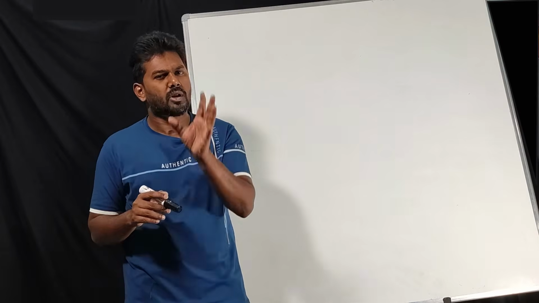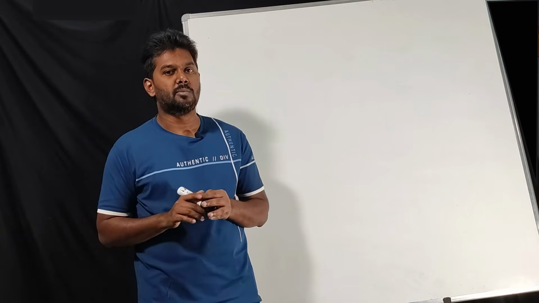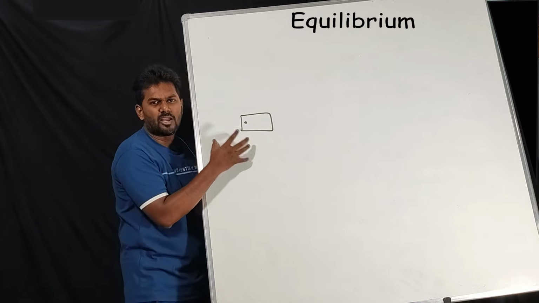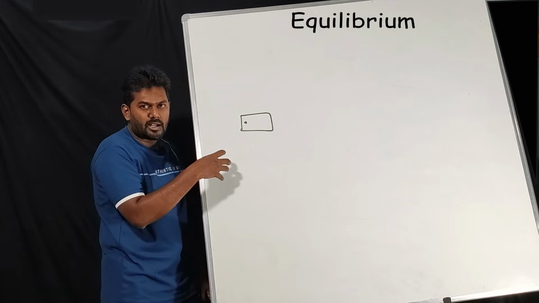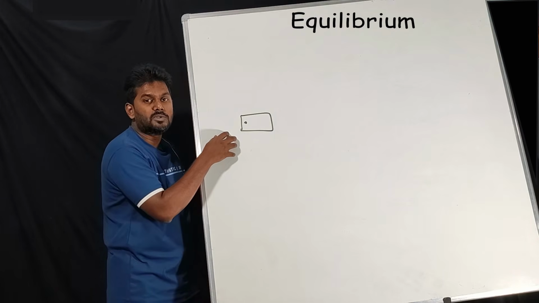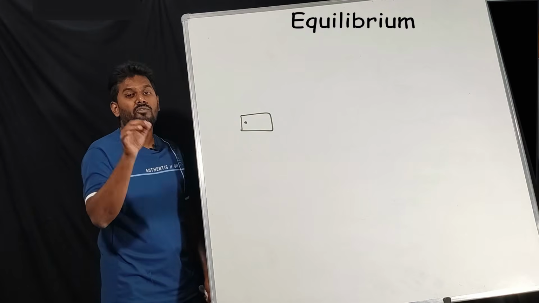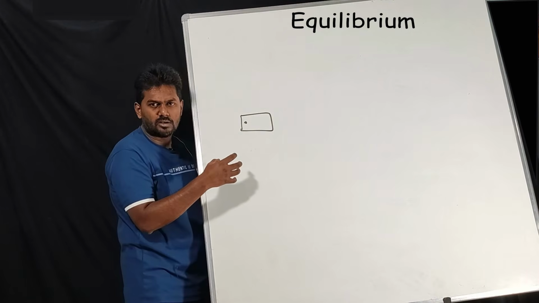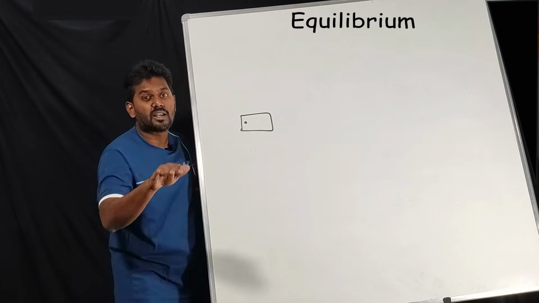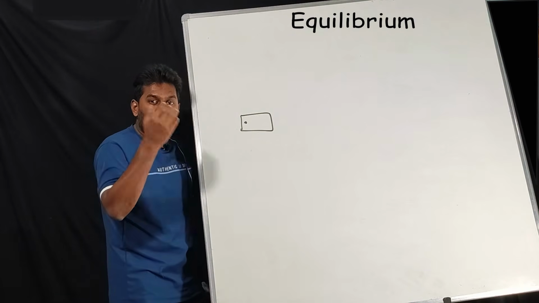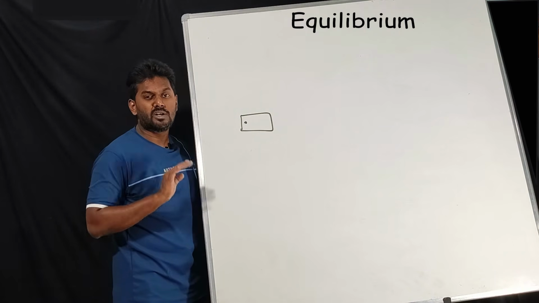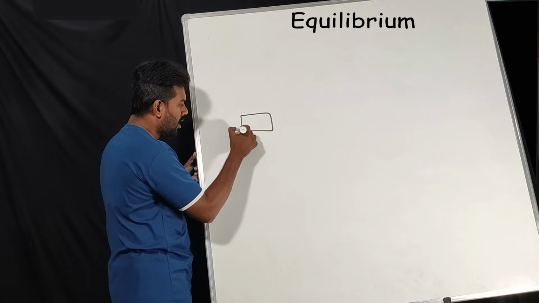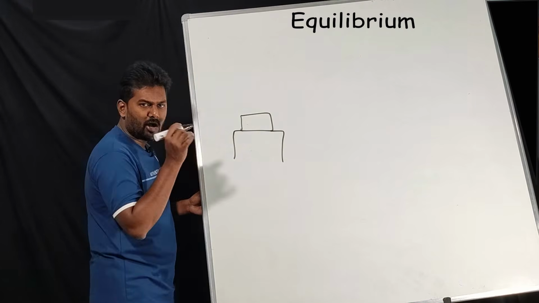Now we'll talk about one more easiest topic, which is very much important, that is called equilibrium. Assume there are many forces acting on an object. Even though there are forces, this object will stay in its state of rest or motion. What do you mean by that? If you apply forces in all directions, if it is at rest, it will stay at rest. If it is moving, it will keep on moving even though there is an opposite force. I'll give you one example. Now assume an object on a table.